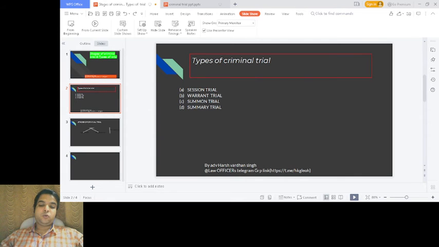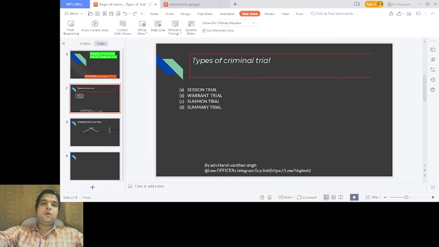the magistrate court. The session trial is defined under section 225 to 237, and these are for the ADJ's court or sessions court. The warrant trial is defined under section 238 to 250, and that is a magistrate trial done on complaint or police report. In this, the punishment is more than 2 years.